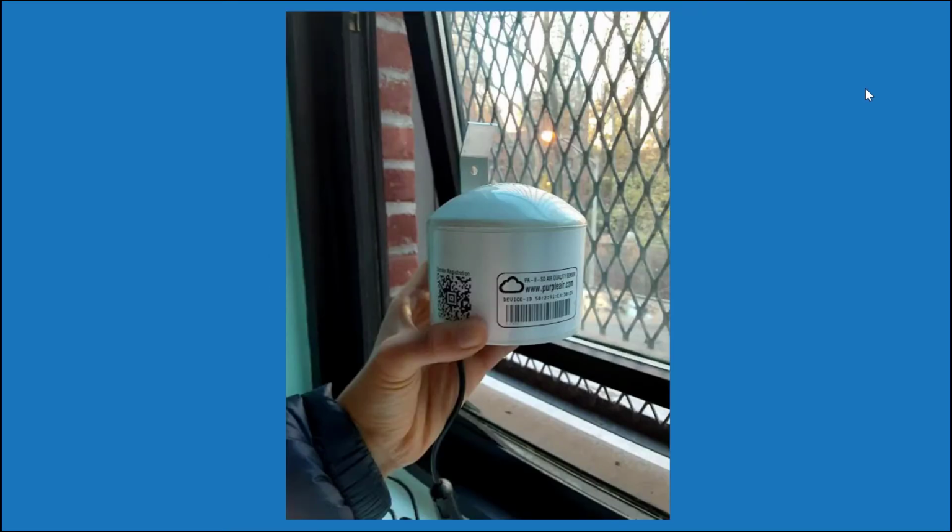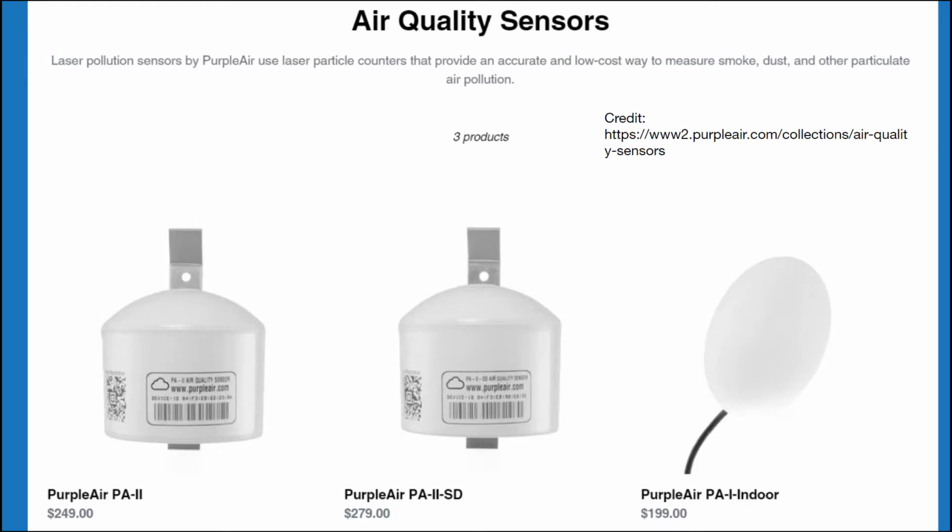This is what the Purple Air sensor looks like, and you can see that it isn't that large. And I want to thank one of our webinar participants, Emily Holliday, who sent us this picture of her recently installed Purple Air sensor. If you go to the Purple Air website, you can see that they have some different sensors available, and there are two outdoor sensors. Margaret Pippin recommends the Purple Air PA2 for citizen science applications.